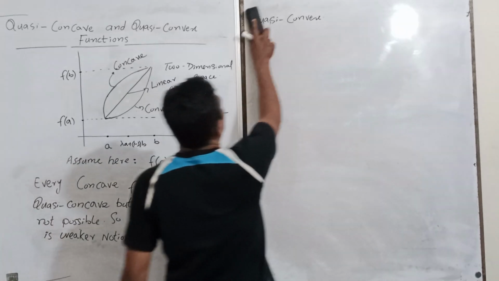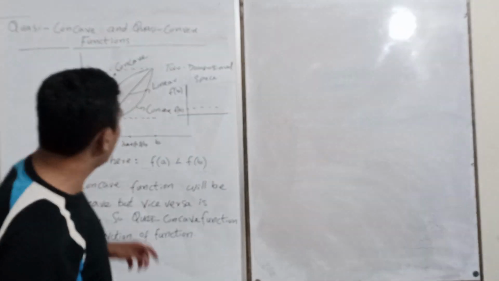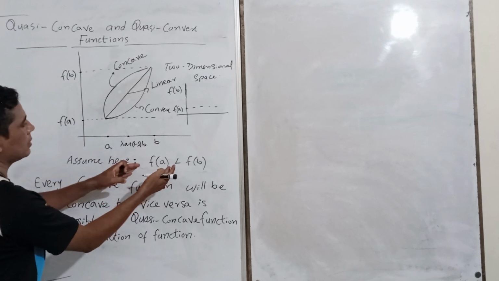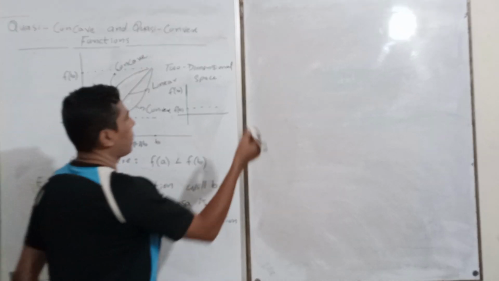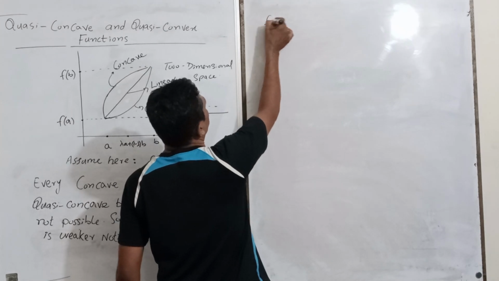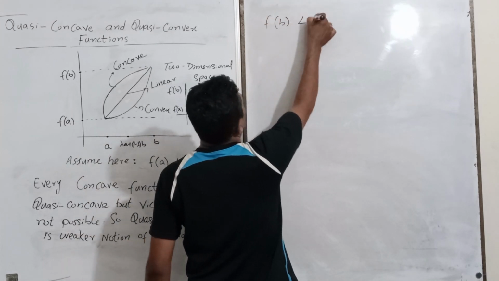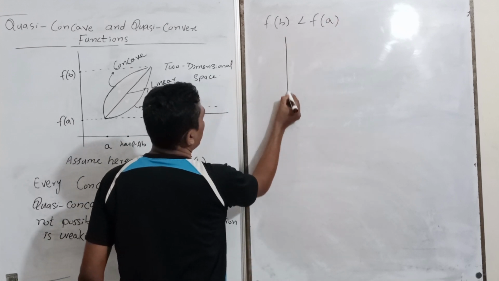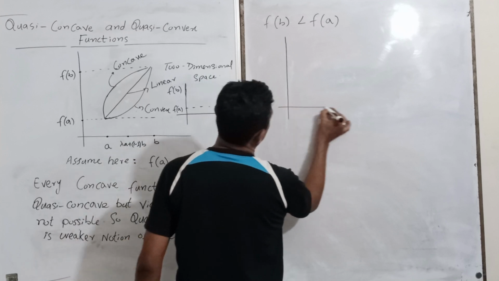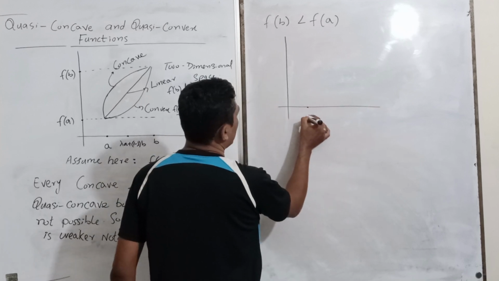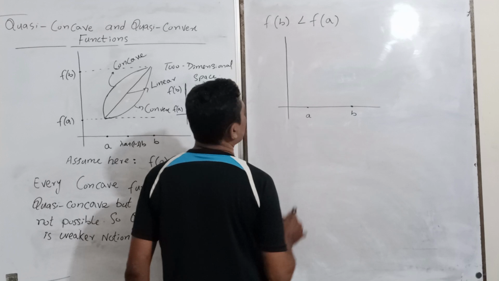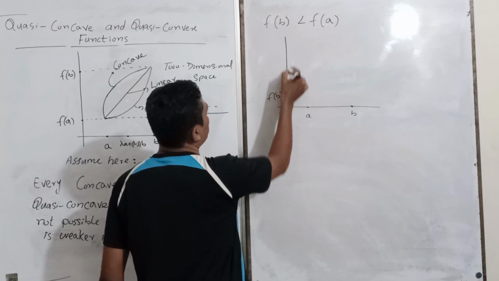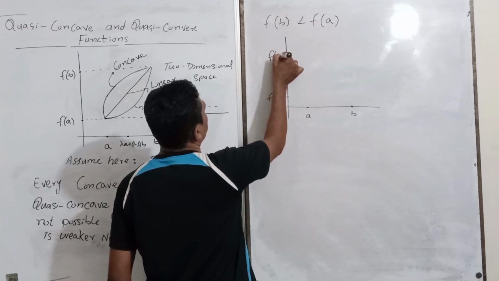First of all, here we assumed that if we assume f(B) is less than f(A), okay, clear this also, f(B) is less than f(A), so now you can plot in this way. Again it is A, it is B, and we assume f(B) is less, so it will be f(B) and this one is f(A).